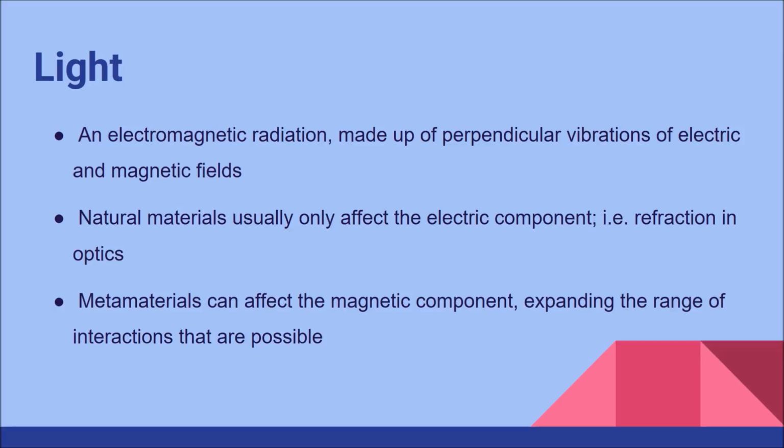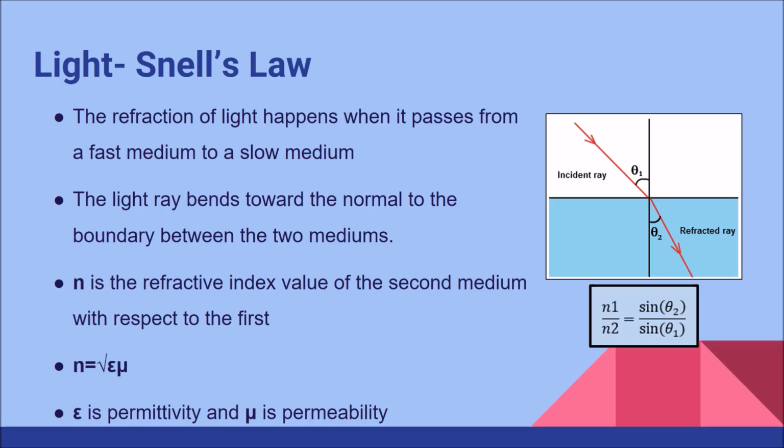To better understand metamaterials, we need to talk about light. We know that light is an electromagnetic radiation. Natural materials affect the electrical component of the light, while metamaterials affect the magnetic component as well, which expands the range of possible interactions. According to Snell's law, when a ray of light passes from a fast medium to a slow medium, it will bend towards the normal to the boundary between the two mediums.